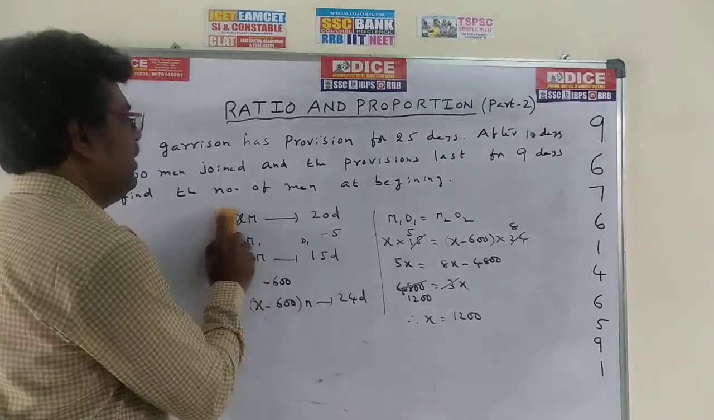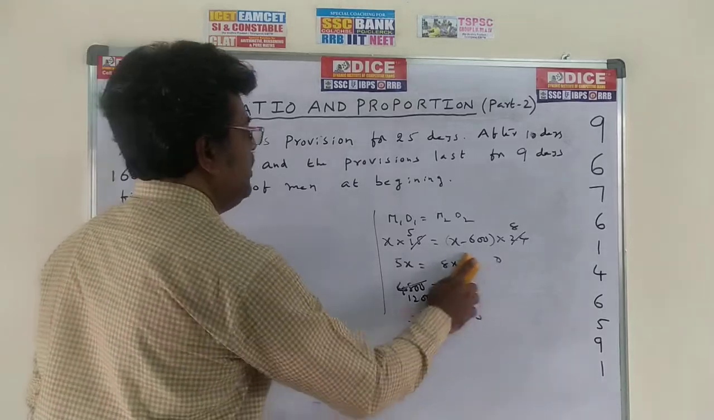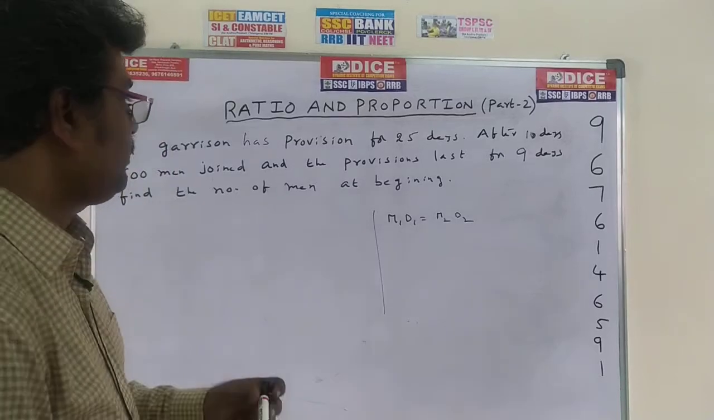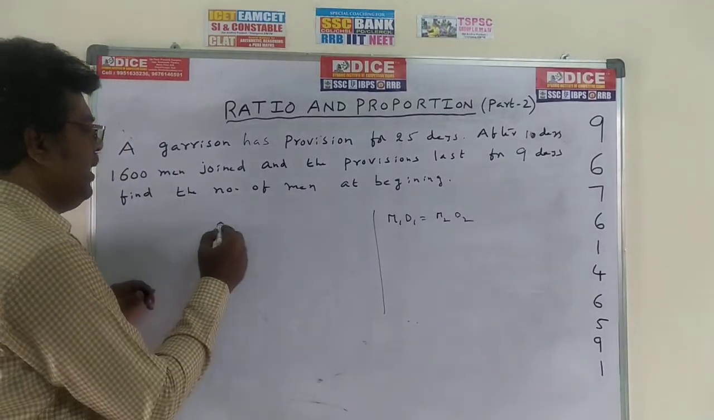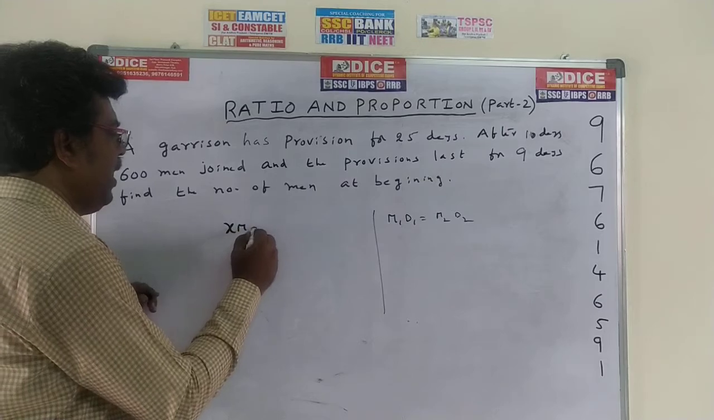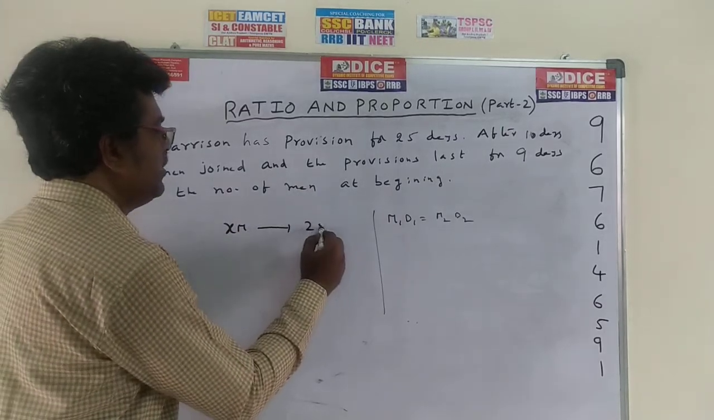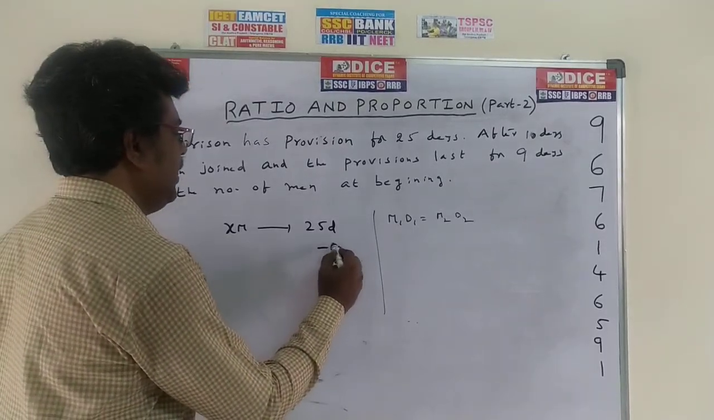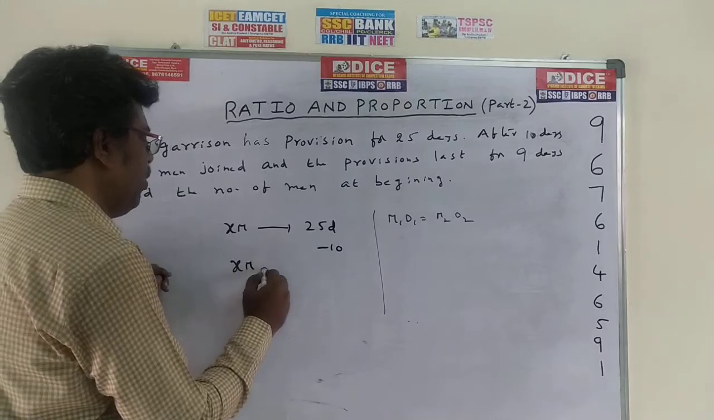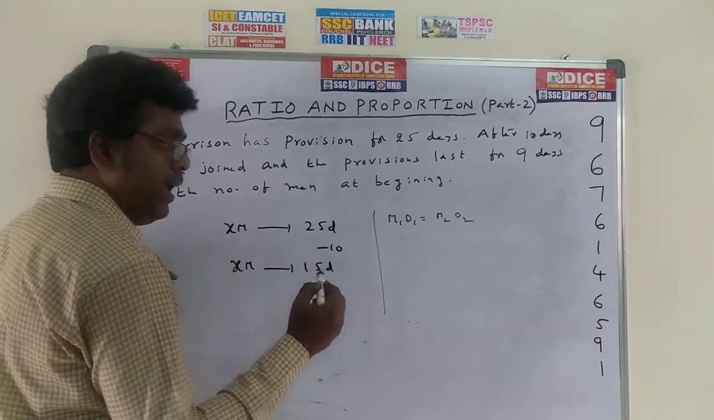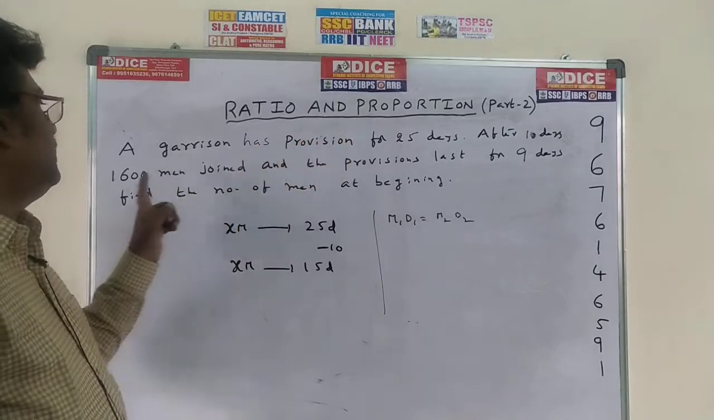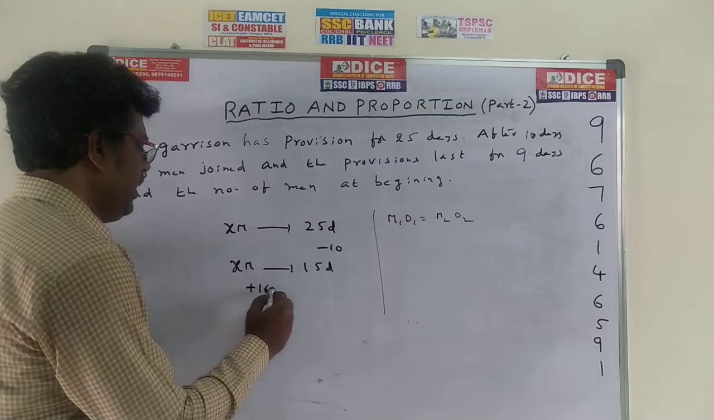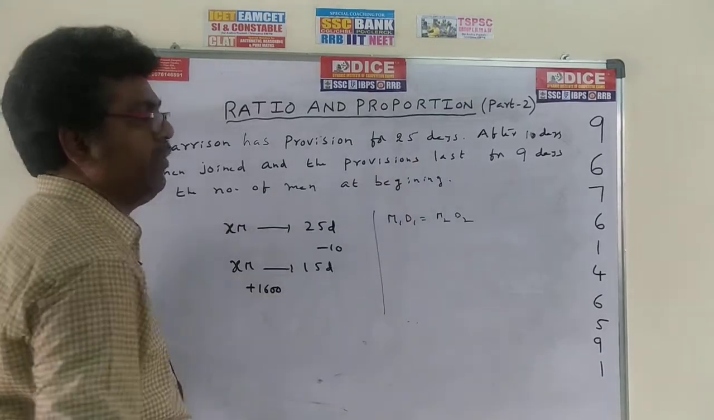Now see how you can do this problem. Same model, just simply add the members. Initially we don't know the men, so we assume X men. X men has food for how many days? 25 days. After 10 days, they have eaten, so subtract 10. Now these X men have food for only 15 days. After 10 days, when 1600 joined, we have to add, so it becomes plus 1600. By adding this 1600, the provision lasts for 9 days.